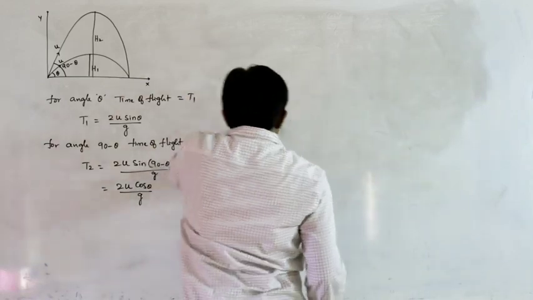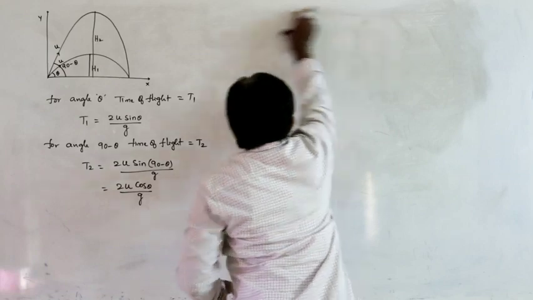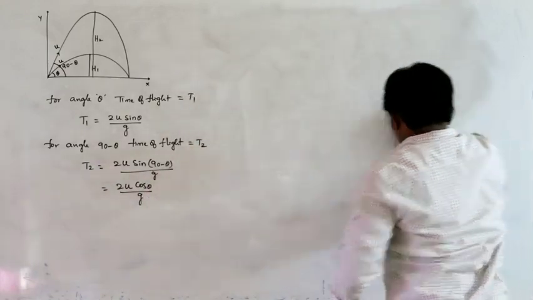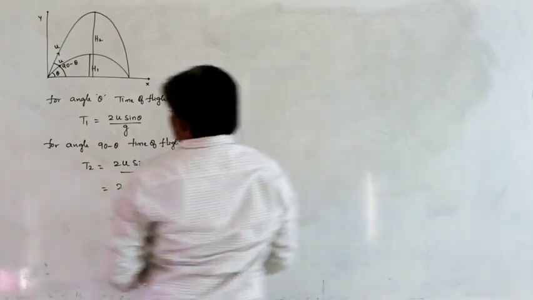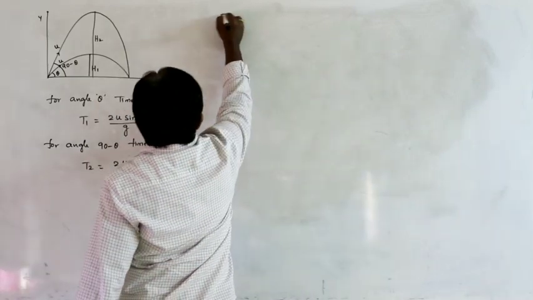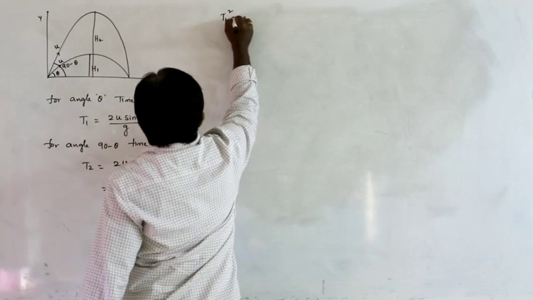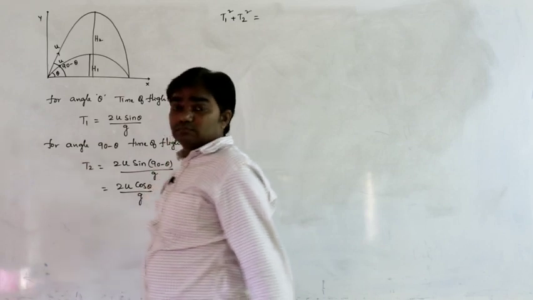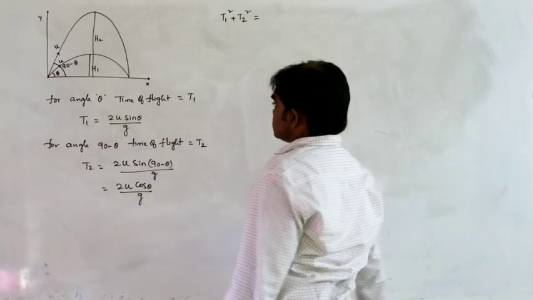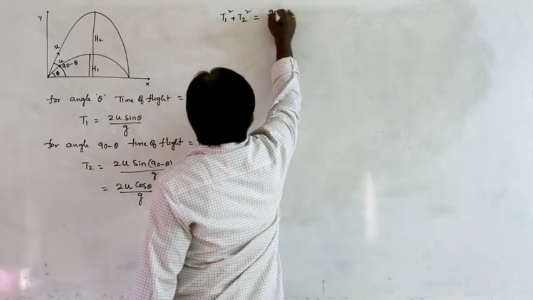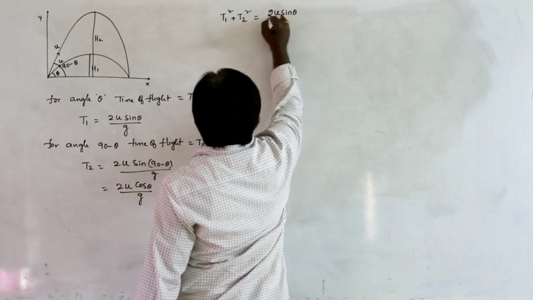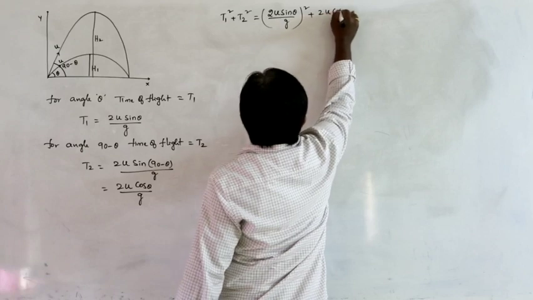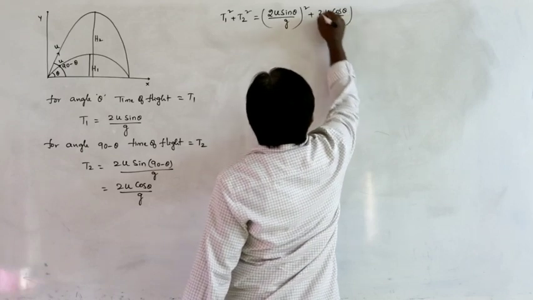So here, first I am doing t1 square plus t2 square. t1 square is 2u sin theta by g whole square plus 2u cos theta by g whole square.